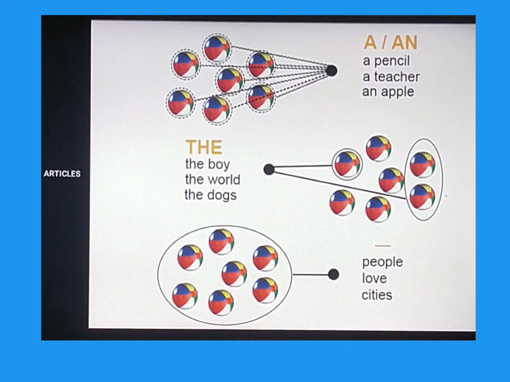The, or "thee" in pronunciation, is called the definite article. It doesn't matter whether the noun is singular or plural, countable or uncountable. In both cases, we can use the article the. If the noun begins with a consonant sound, we say "the". If the noun begins with a vowel sound, we say "thee".